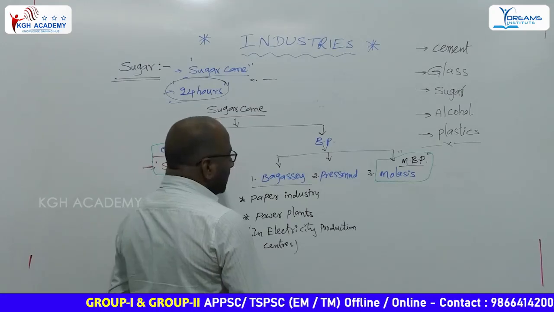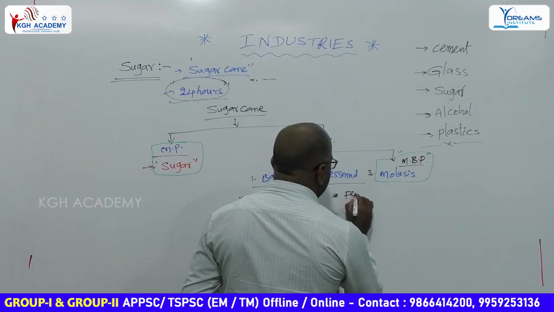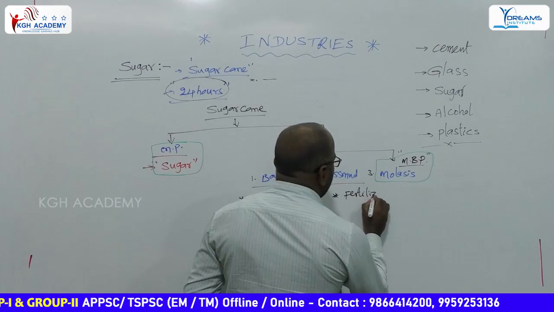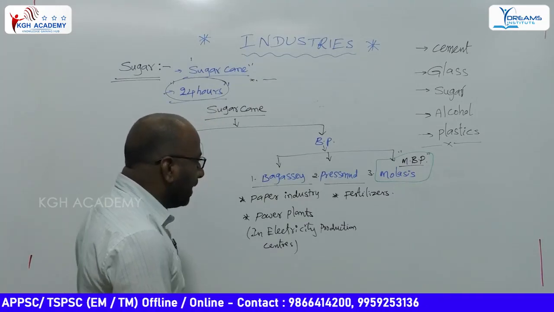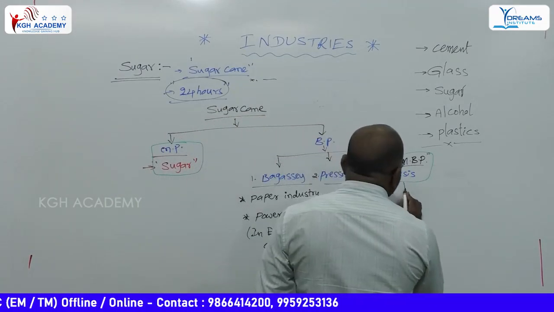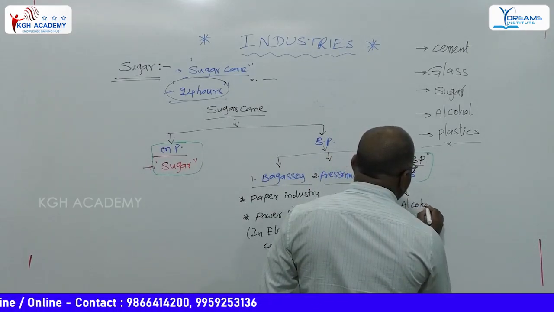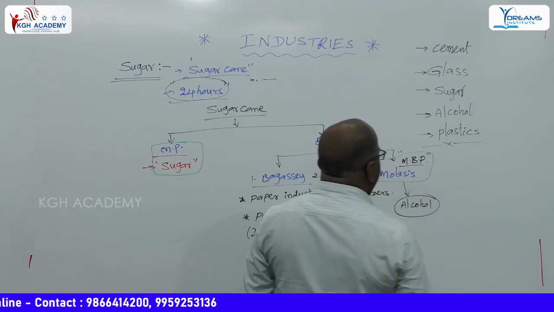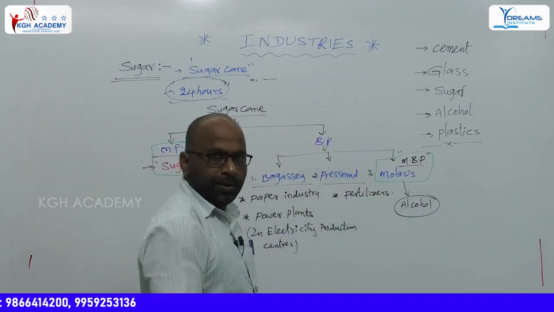Press mud is used in fertilizers. Molasses is especially used in the preparation of alcohol. How to prepare alcohol from molasses?